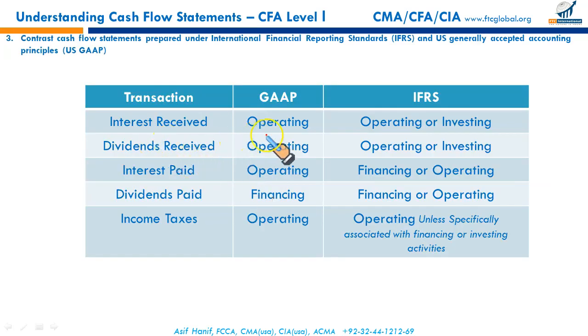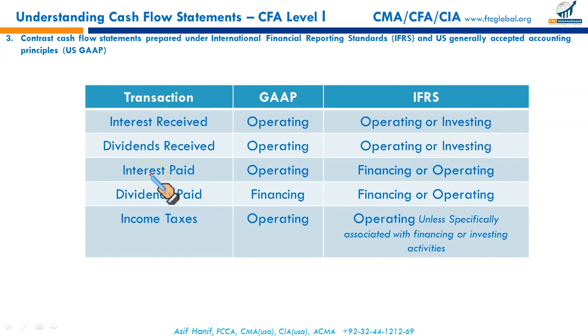So interest received is considered an operating inflow under GAAP, but under IFRS, we can treat it either as an operating inflow or as an investing inflow. Why? Because interest is received on bonds, and bond acquisition is an investing outflow. Dividend received is considered an operating inflow under the US GAAP, but under IFRS it could be treated as operating or investing. Why investing? Because you acquire an equity investment by paying money. It's an investment outflow. Resultantly, any dividend received on those investments can be treated as an investing inflow.